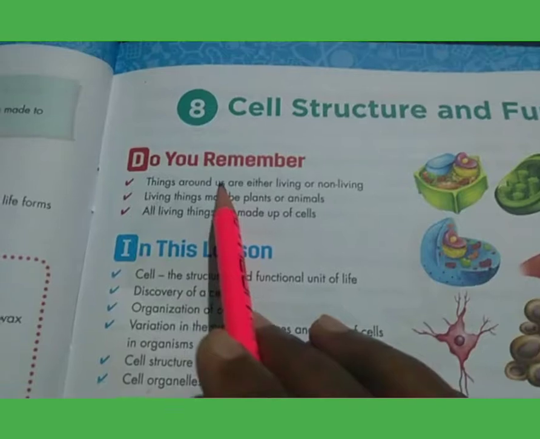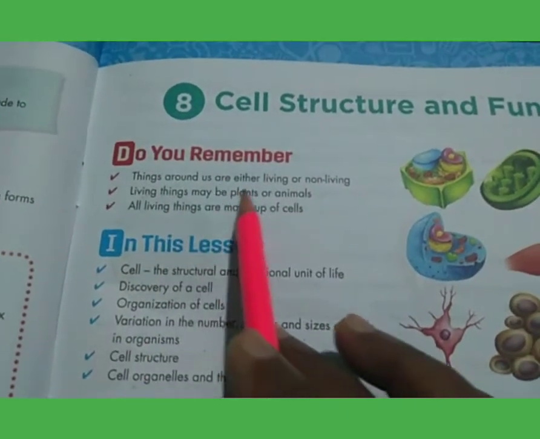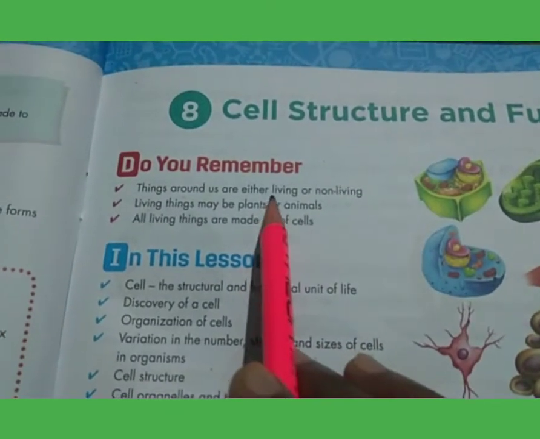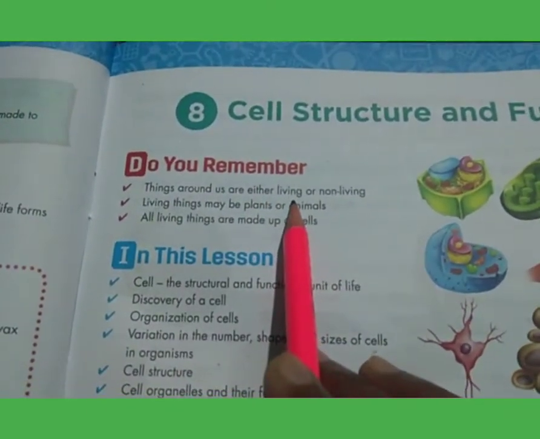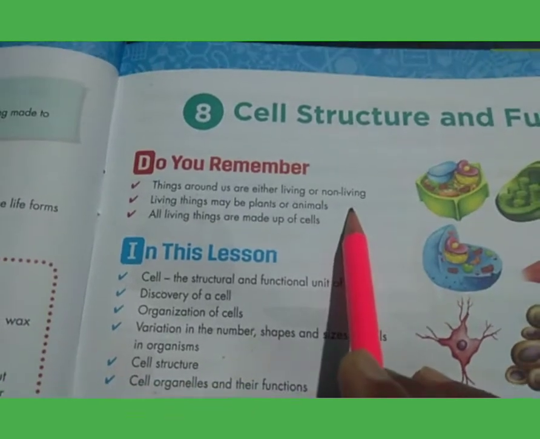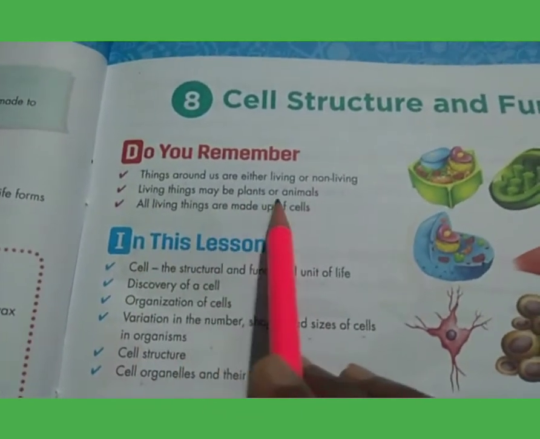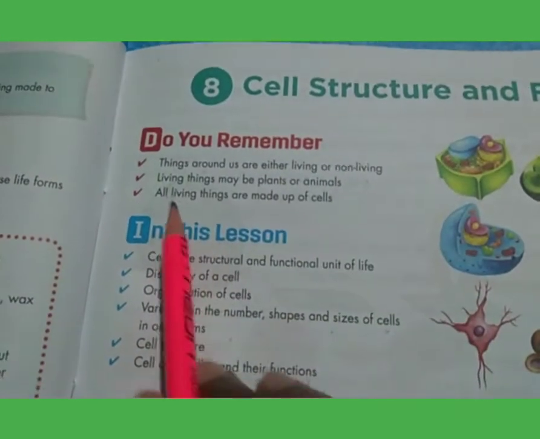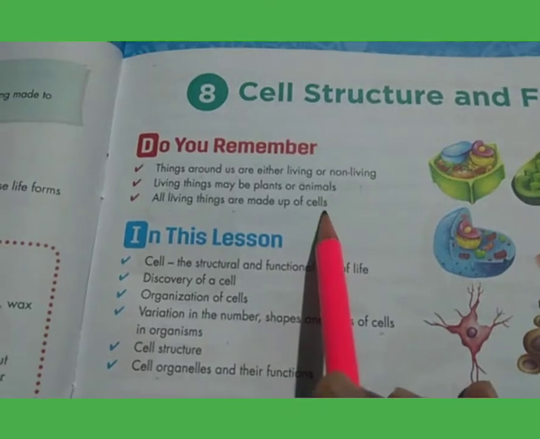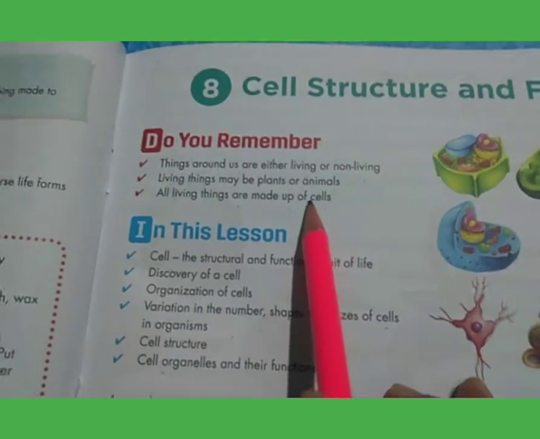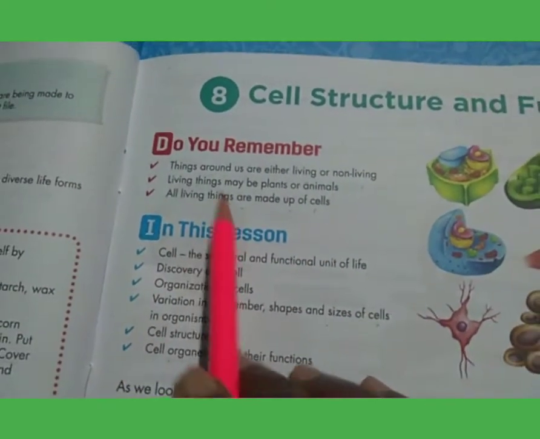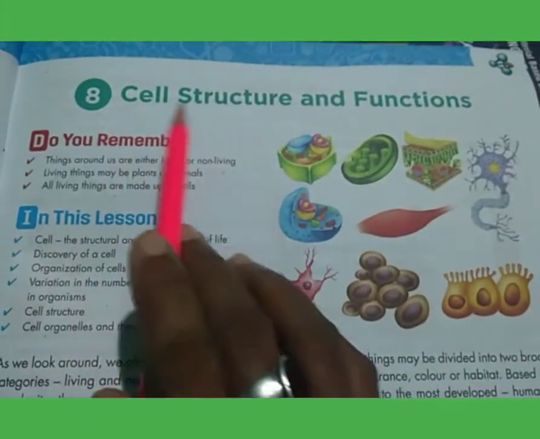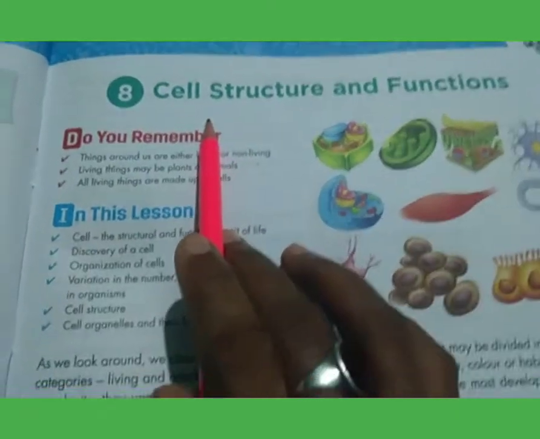And what you have to remember, things around us are either living or non-living. Before this you all know about this, what are the living things and what are the non-living things. Second, living things may be plants or animals, and that is also known as biotic components. All living things are made up of cells. You already know about this. And I remind you that chapter 8, cell structure and function, comes under biology.